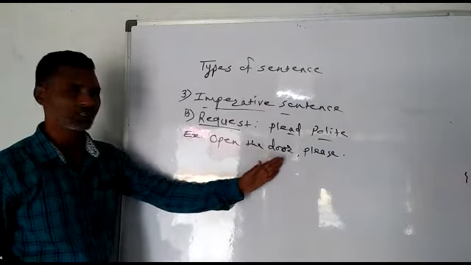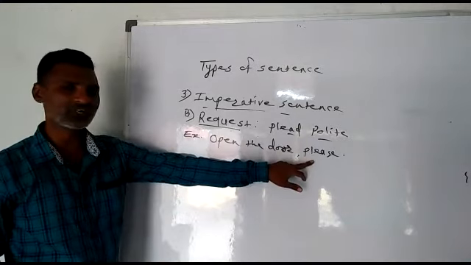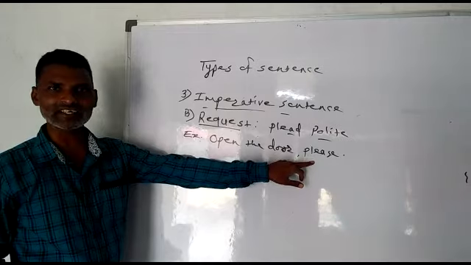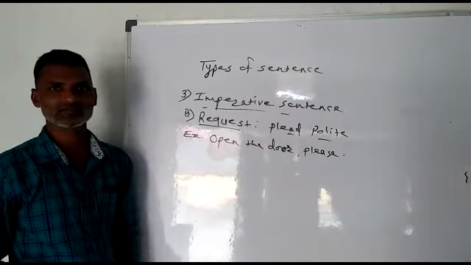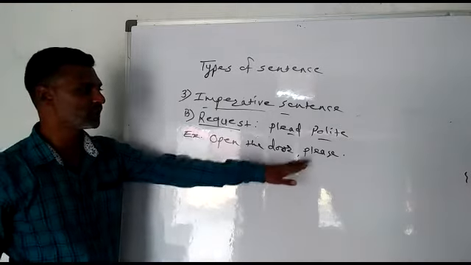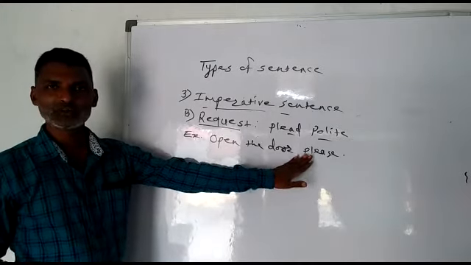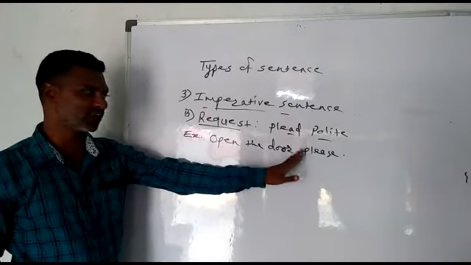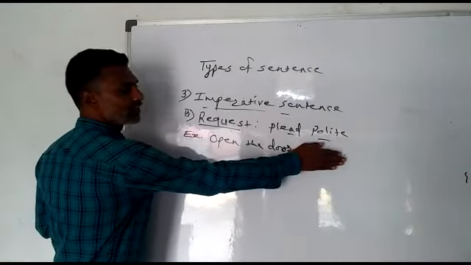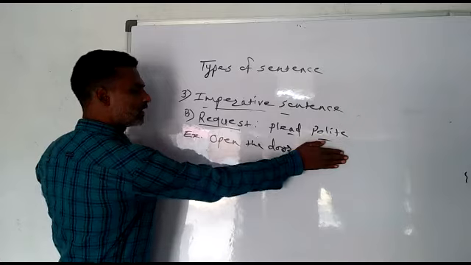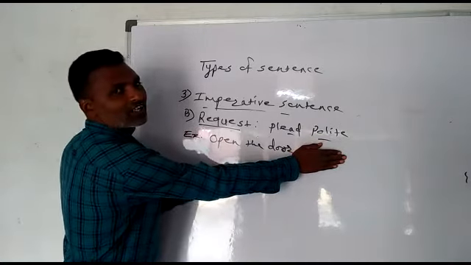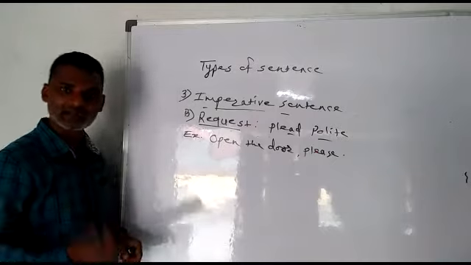Open the door, please. This please word gives us assurity, this gives us guarantee that this is request. Now it is not always necessary that there should be the word please. You can request without this word please. For example, just hide this word and the sentence will be open the door, and this also can be called request if you say in that way.